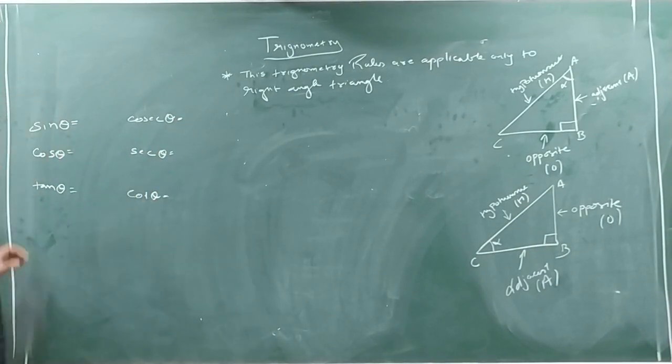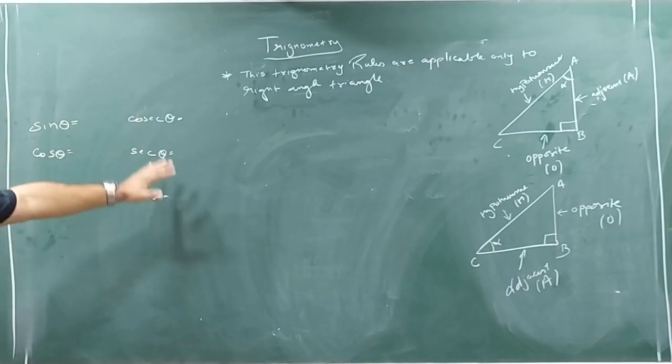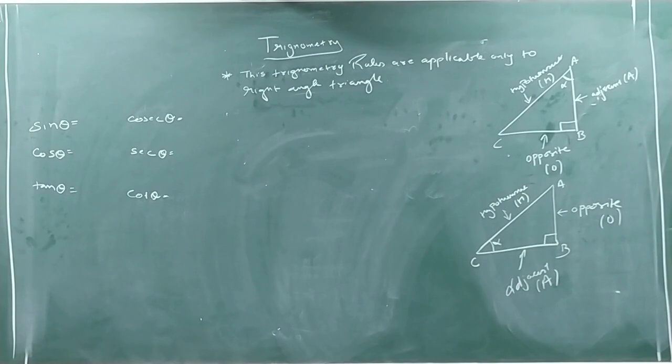It's very simple. This format is compulsory: sin, cos, tan, cosec, sec, cot. You should not say after sin, tan. No. You should say sin, then cos, then tan. After that, you can write down here cosec, sec, cot. How I have written here, in the same way you can write down in your book also and remember in this way. If you remember in this way, you can generate the formulas. No need to mug up the formulas. You can generate the formula on your own.